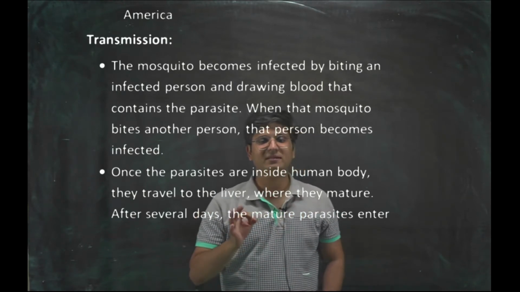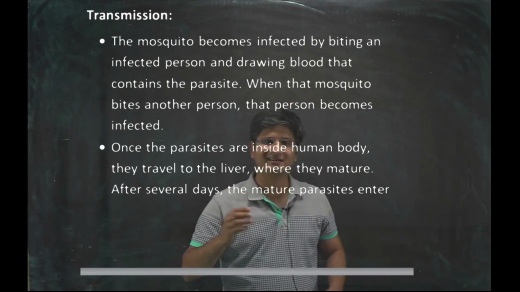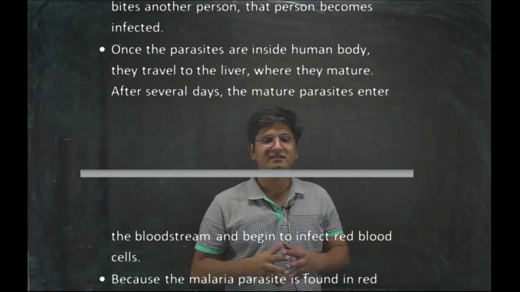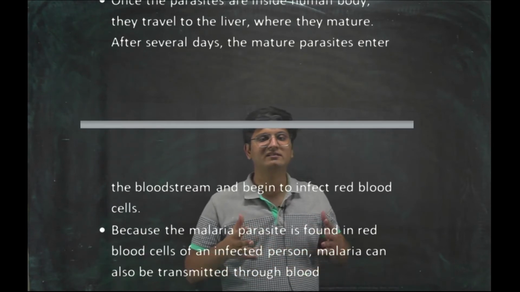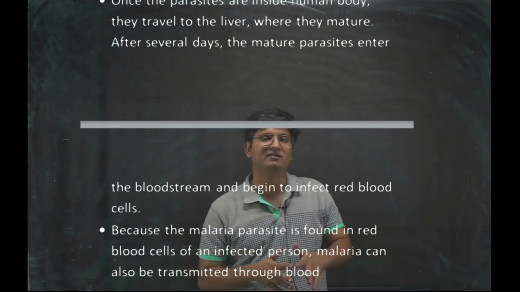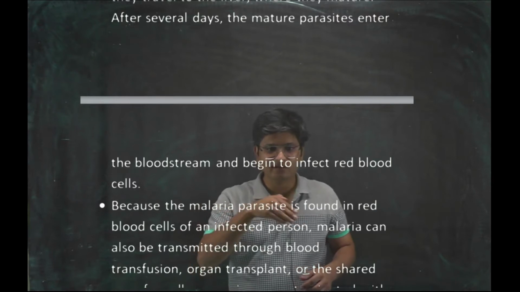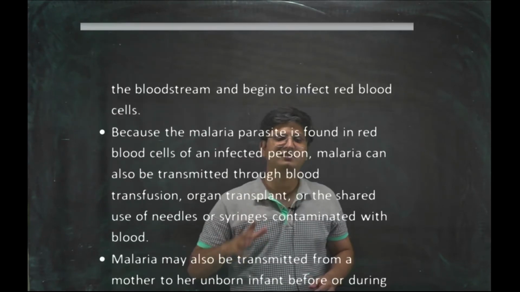Once the parasites enter the human body, they travel to the liver and mature there, and after several days the mature parasites enter into the bloodstream. After maturing in the liver, they enter into the bloodstream and then they infect RBCs.